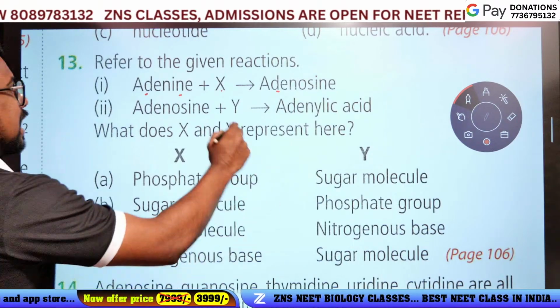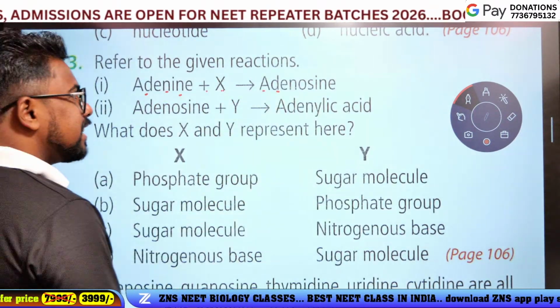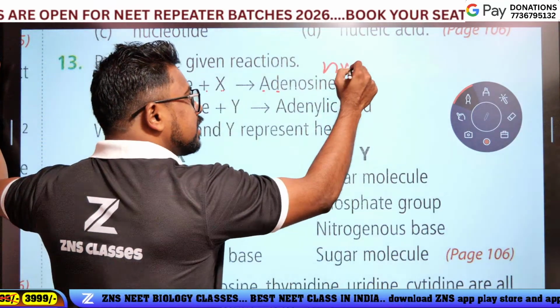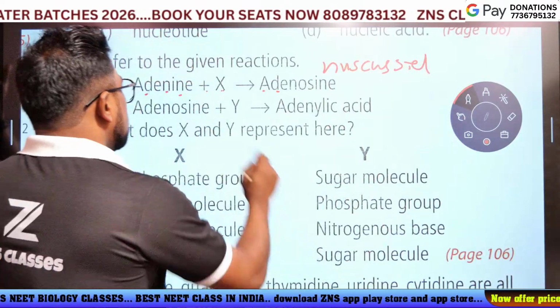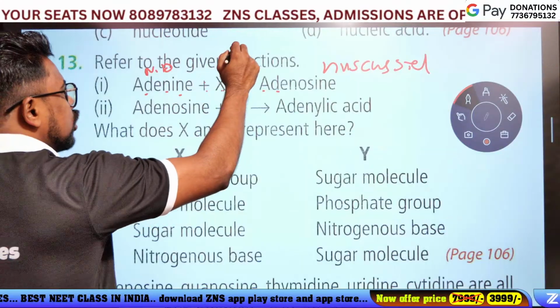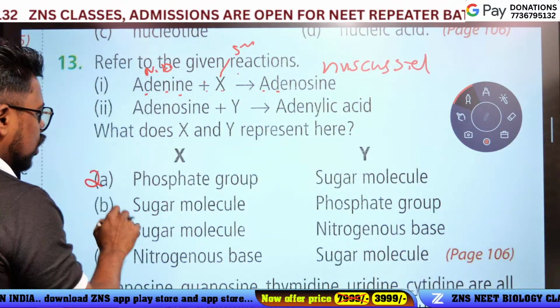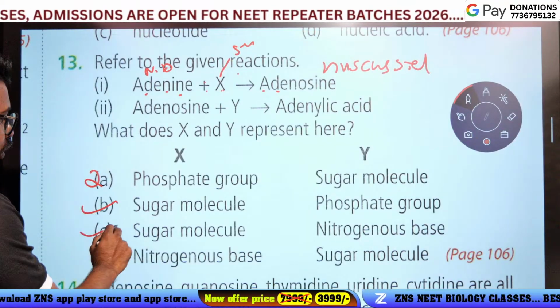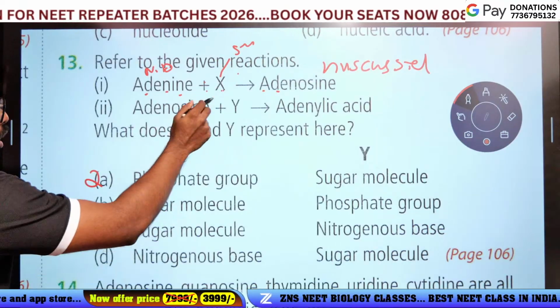Adenine plus X gives adenosine. What is adenosine? It is a nucleoside. Adenine is a nitrogen base. The nitrogen base plus X, so X is sugar. Phosphate group, no. Sugar molecule, yes. Two options are sugar molecules. X is sugar molecule.